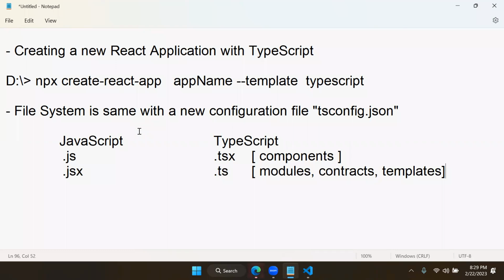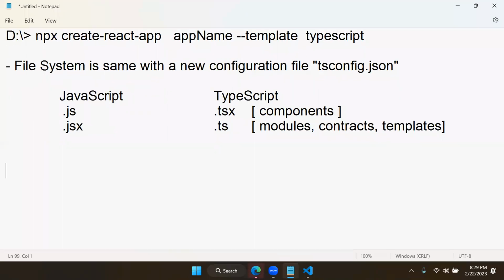Here you have to follow two extensions actually. So in our JavaScript, component can be JSX or JS. But here component cannot be TS. It must be TSX. Then modules, contracts, and templates you can mention in TS. You can define in TS, right? So components compulsory TSX. You need to define TSX. Let's see. That is what actually the file system is.